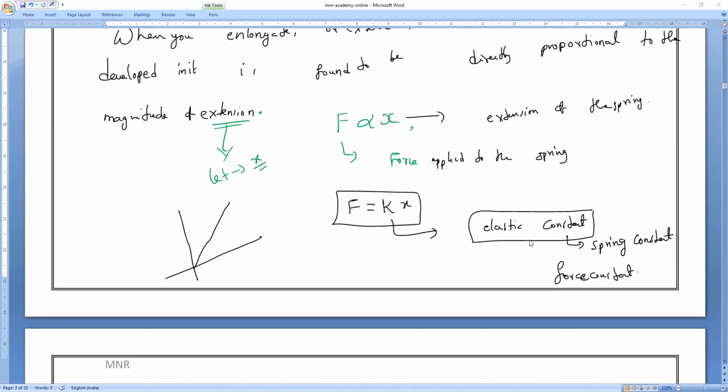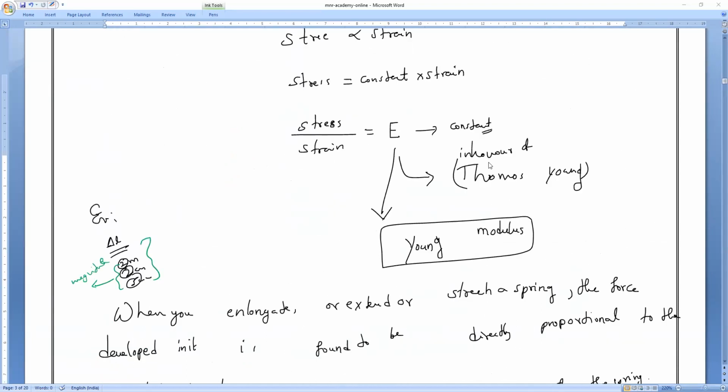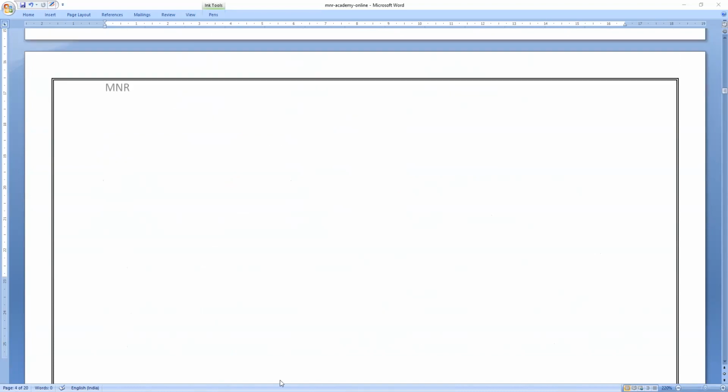So K means what, everybody? What do you mean by K? Elastic constant, spring constant, or we can say what constant? Spring constant. Now, with the help of this, for spring as well as string, both have been done. Now, with the help of this, we are going to derive the formula for what, everybody?